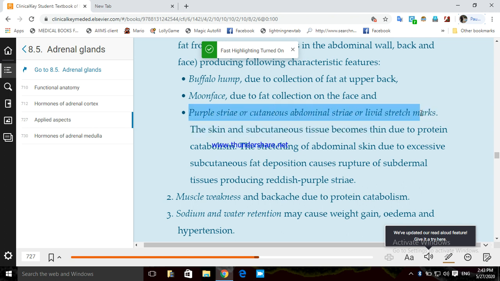We will see the figure also. In this, the skin and subcutaneous tissue become thin due to protein catabolism from excess glucocorticoid. The stretching of abdominal skin due to excessive subcutaneous fat deposition causes rupture of the subdermal tissue, producing reddish purple striae.